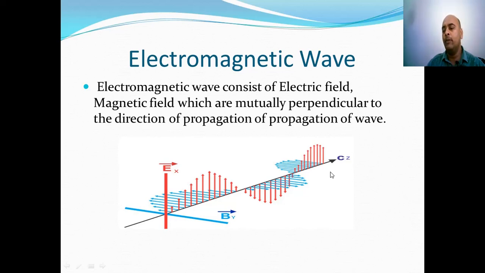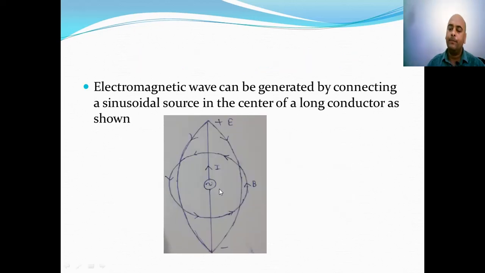Now an electromagnetic wave can be generated by using a conductor and an AC source. Here the AC source is connected at the center of a conductor.